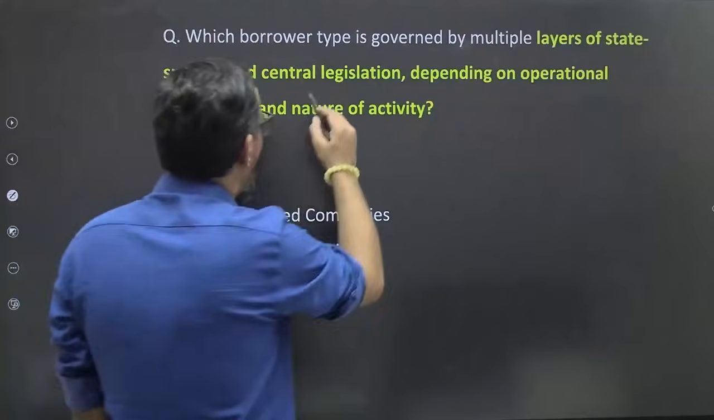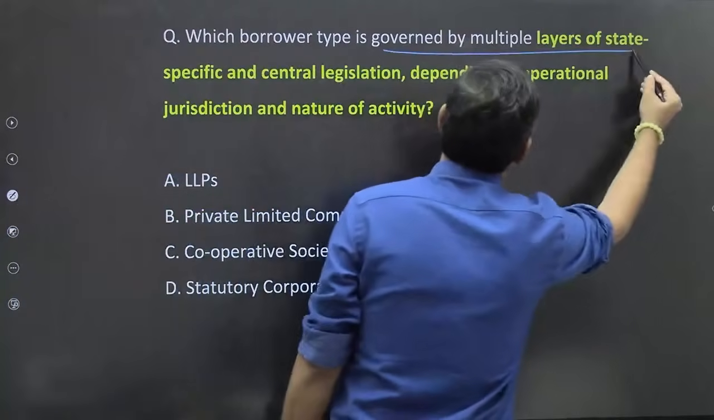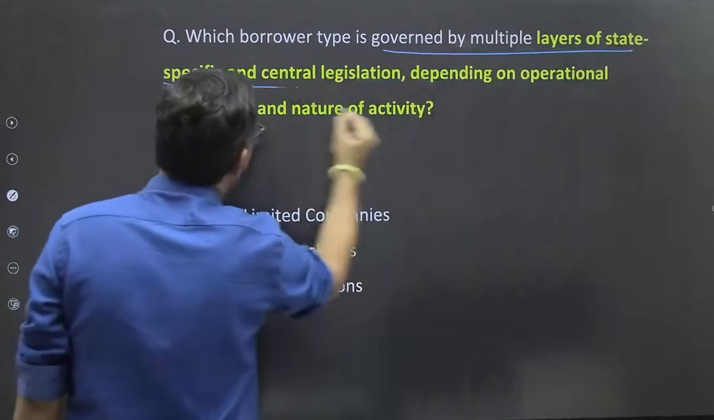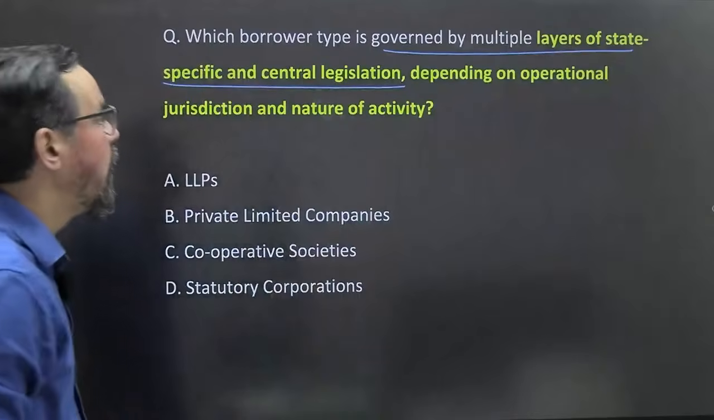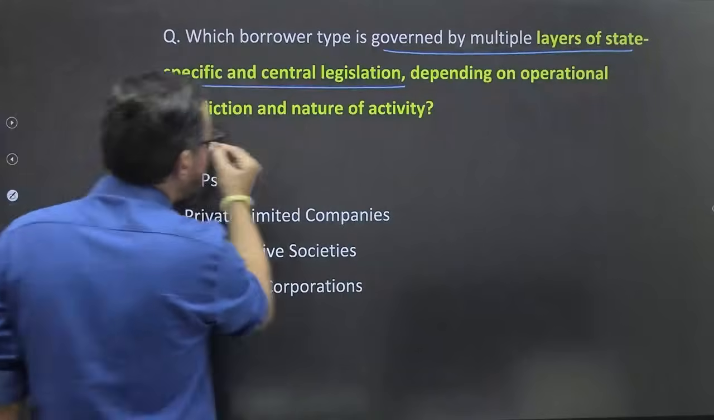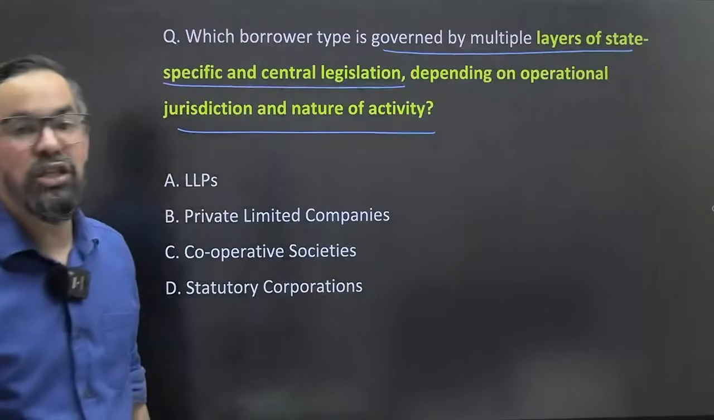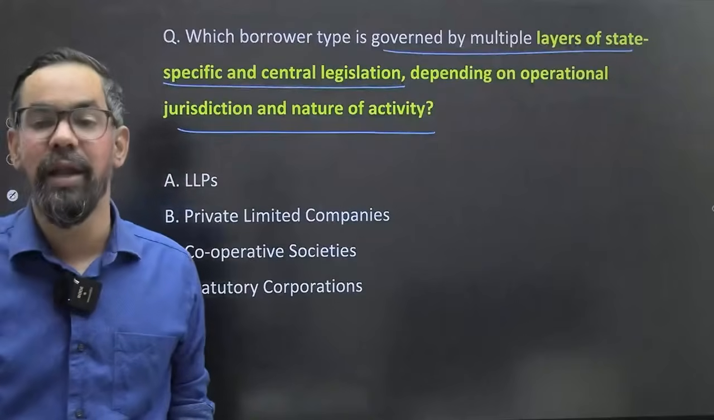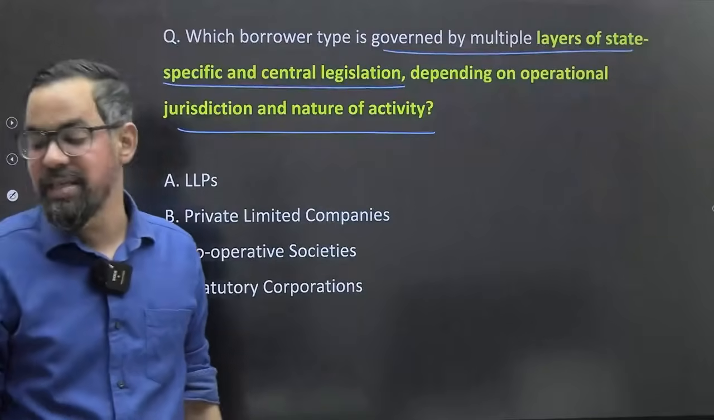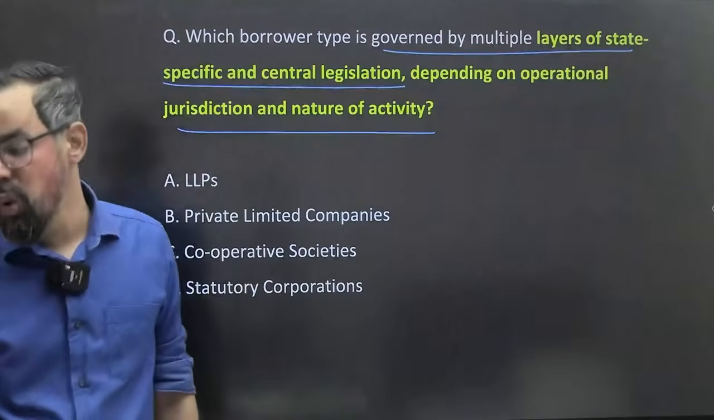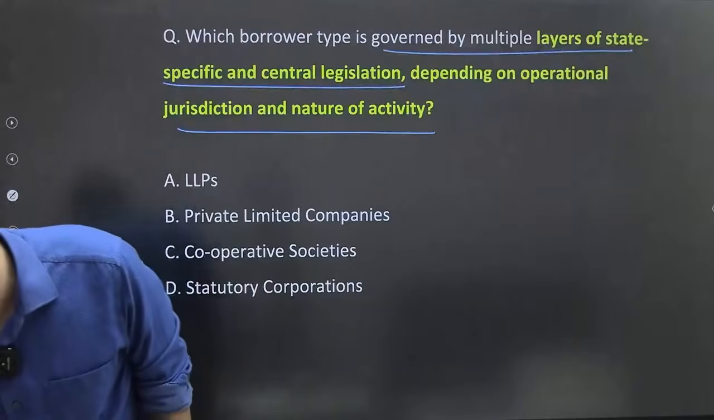Which borrower type is governed by multiple layers of state-specific and central legislations depending on operational jurisdiction and nature of activity? So what will be your correct answer? And where are the remaining people? Okay?